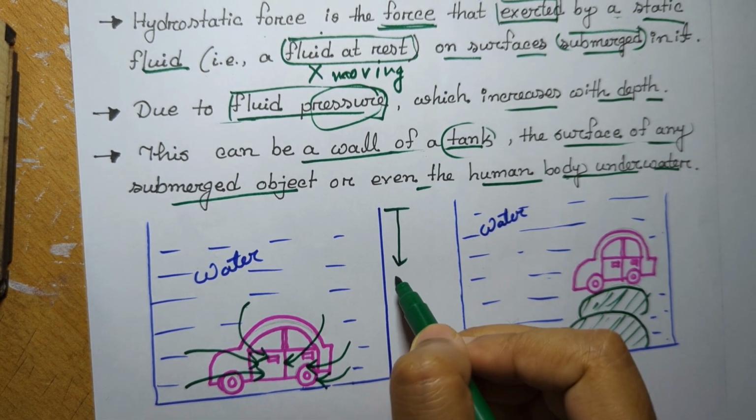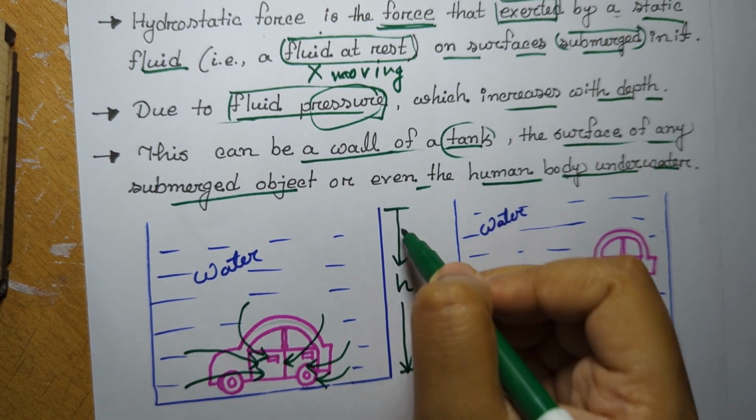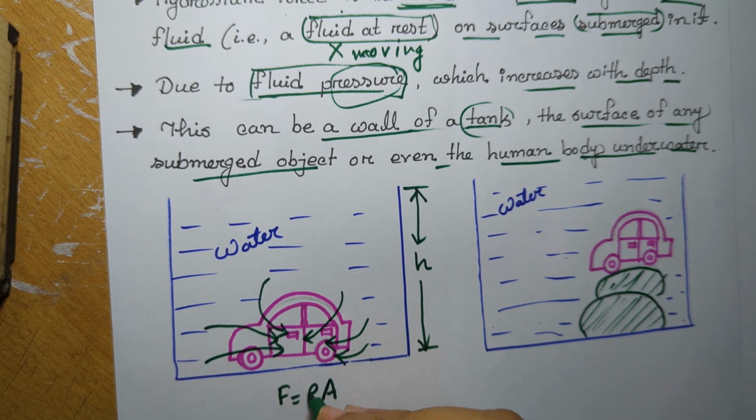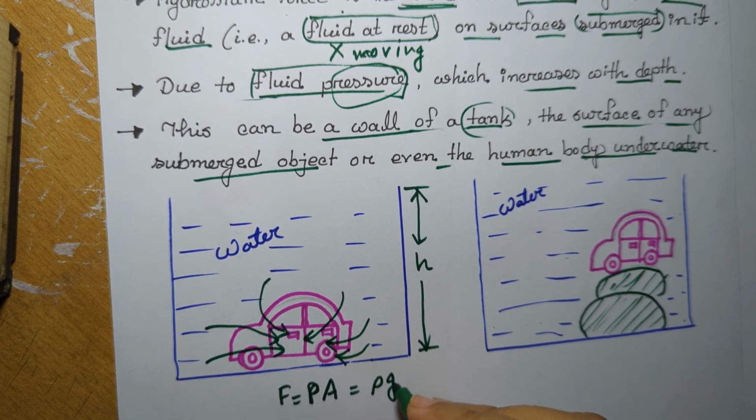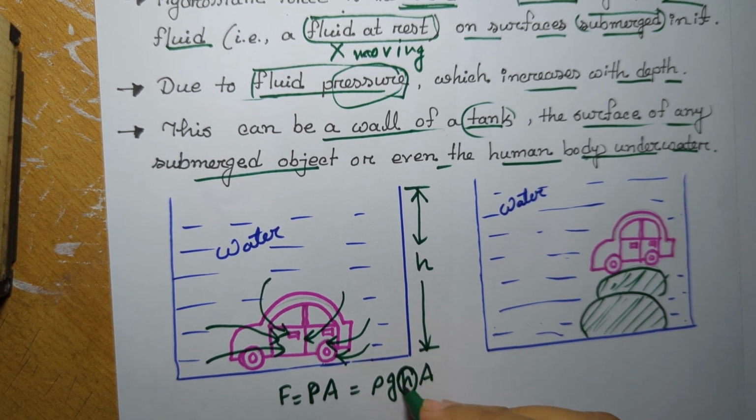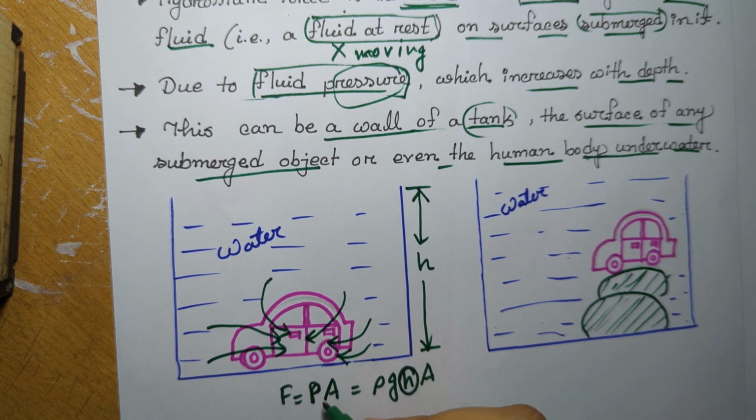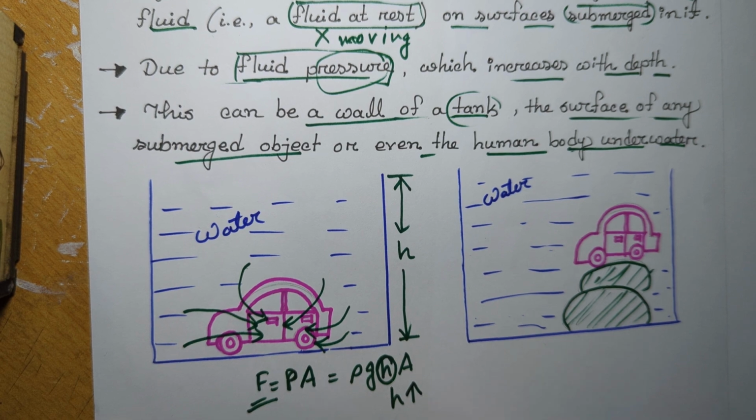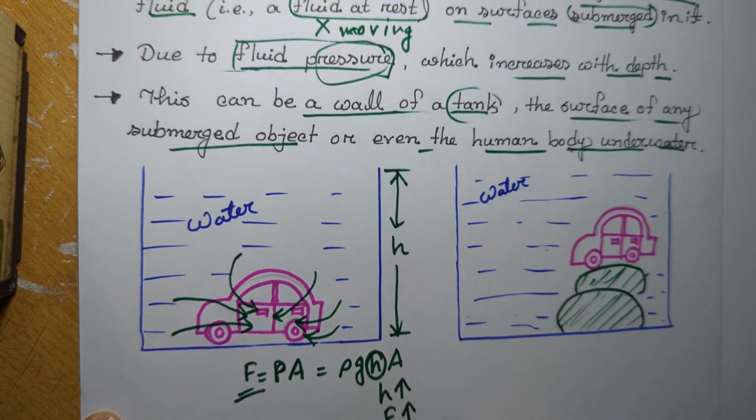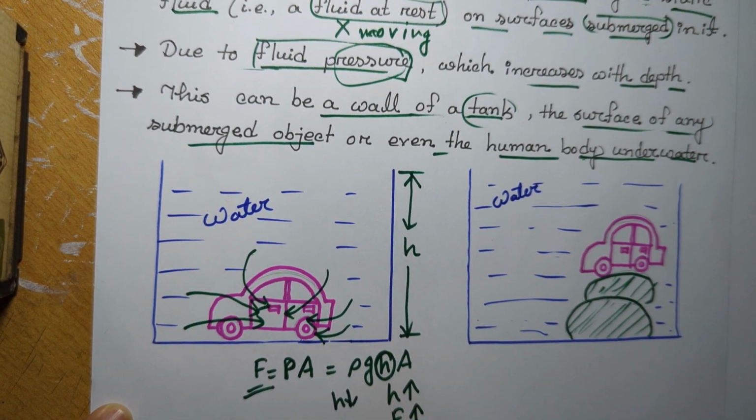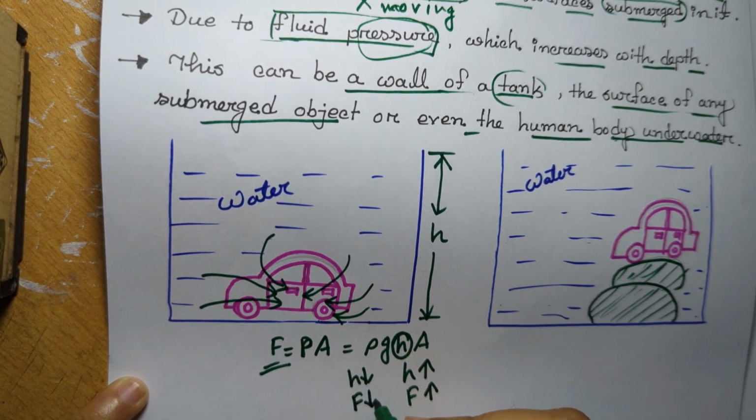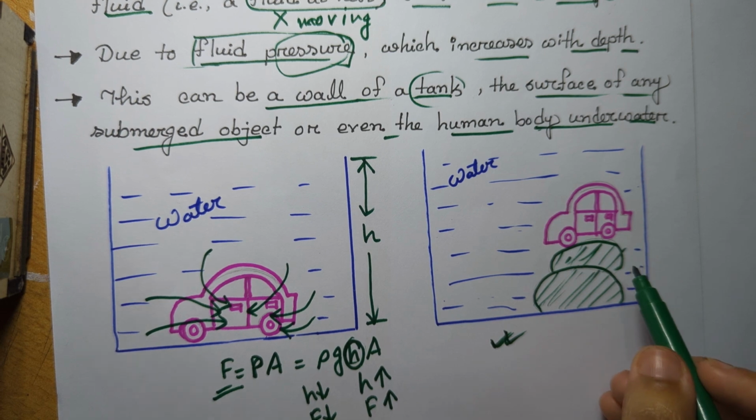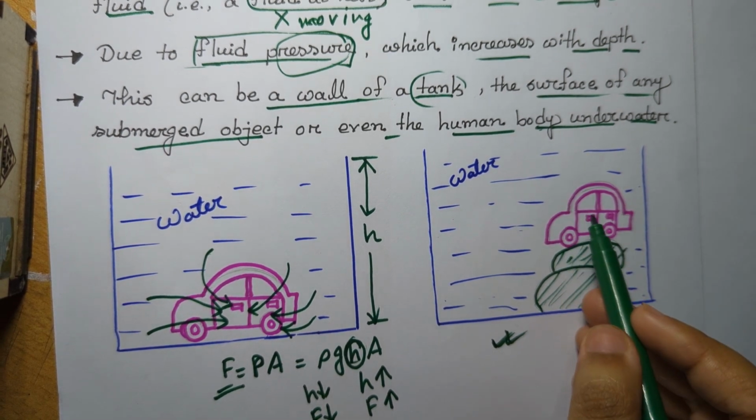Suppose the height is h. Then the hydrostatic force will be pressure into area, which is rho g h into A. Means if h varies, then the force will also vary. If h is high, then the force will also be high, and if h is low or decreases, then the hydrostatic force will also decrease.